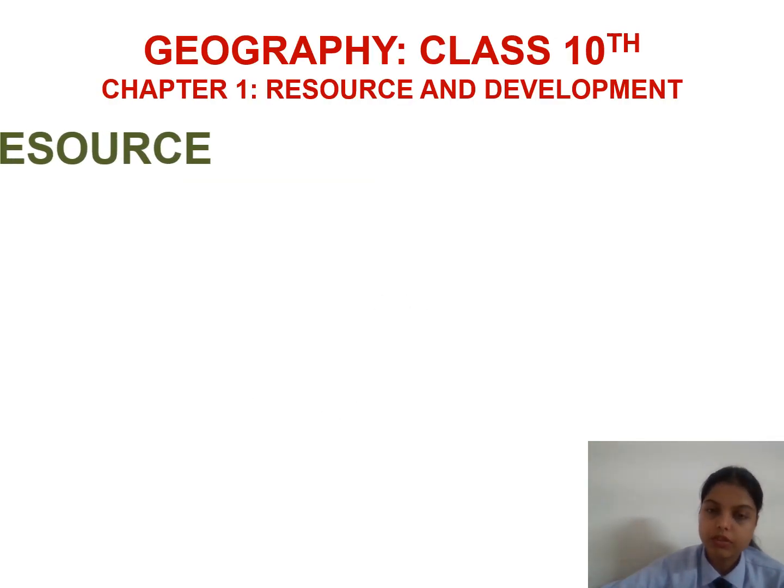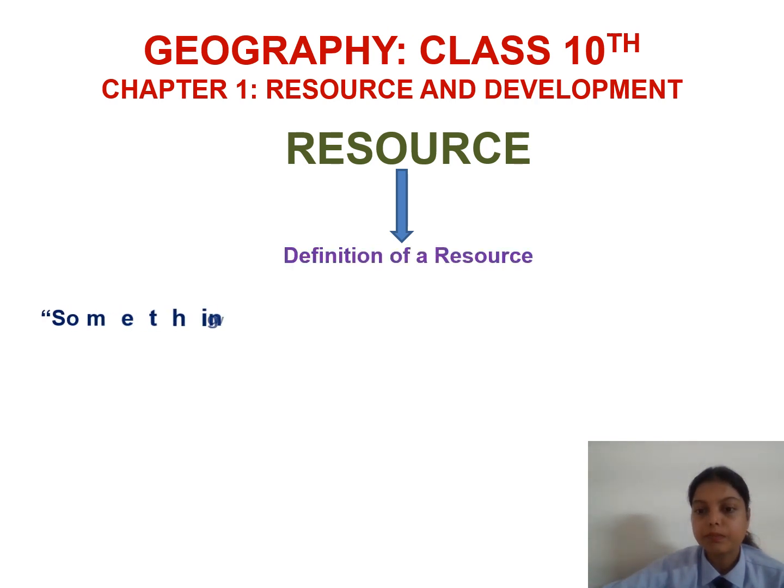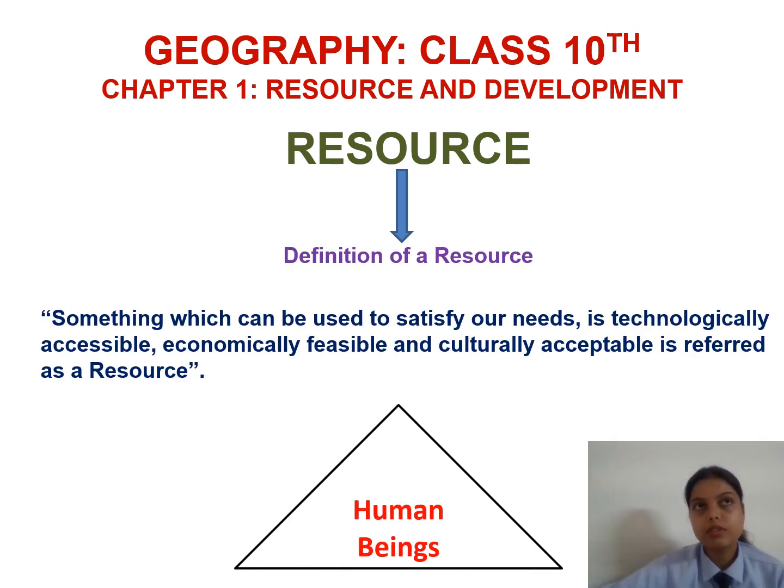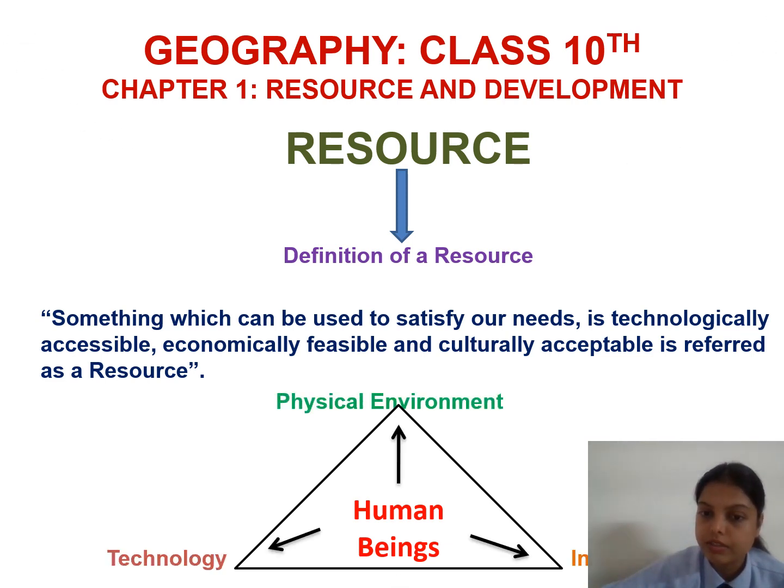What is a resource? Resources are the things which satisfy human needs. Something which can be used to satisfy our needs, and is technologically accessible, economically feasible, and culturally acceptable, is referred to as a resource. And we know that human beings are around all the resources: natural resources, technological and institutional resources. Today we are going to study about all these resources.